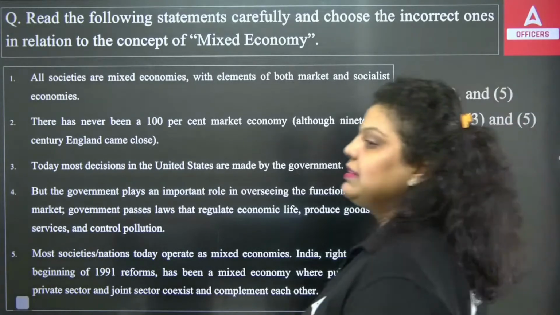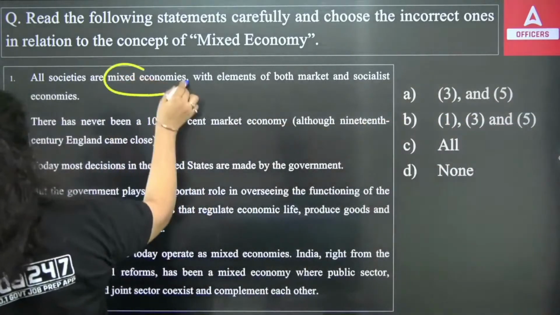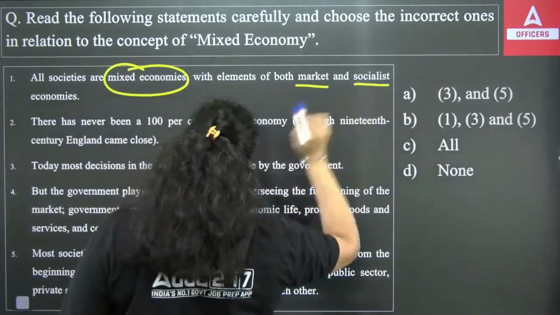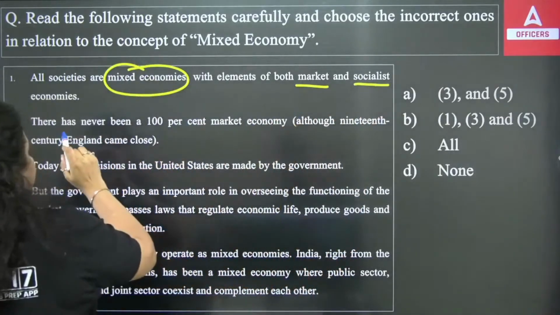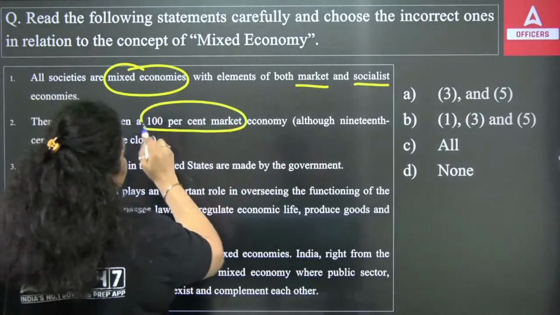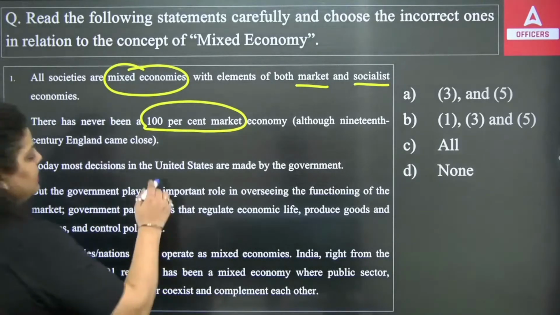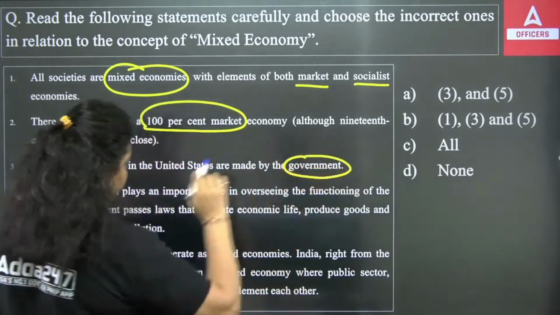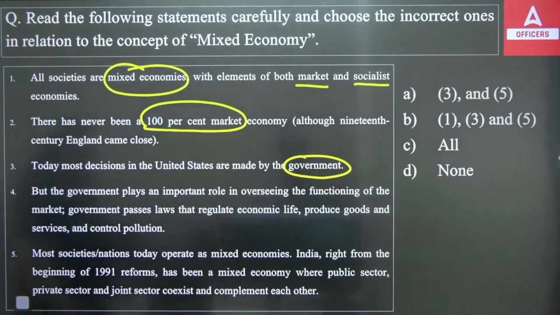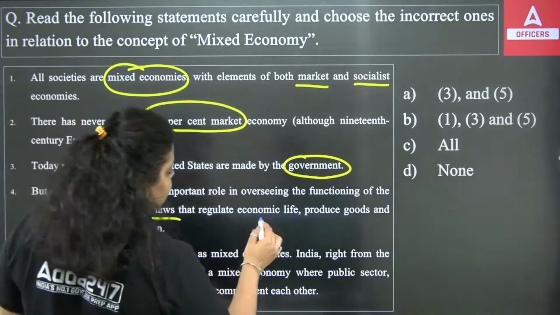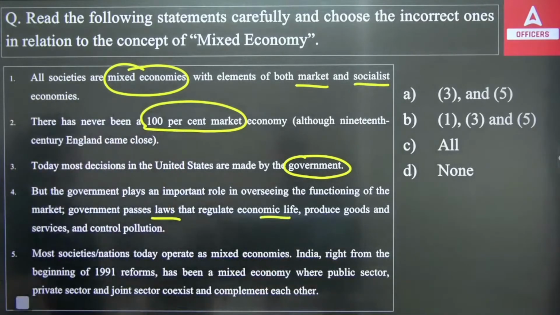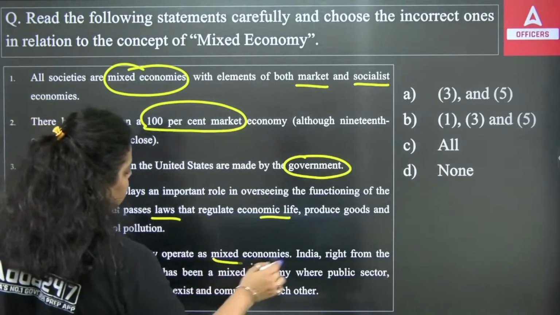Okay. So first, all societies are mixed economies with elements of both market and socialistic. There has never been a 100% market economy, although 19th century England came close. Third, today most decisions in the United States are made by the government. Fourth, but the government plays an important role in overseeing the functioning of the market. Government passes laws and regulates economic life, produces goods and services, and controls the pollution. Fifth, for most societies, nations today operate as mixed economies.